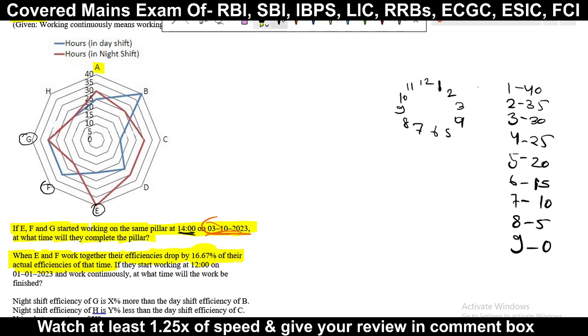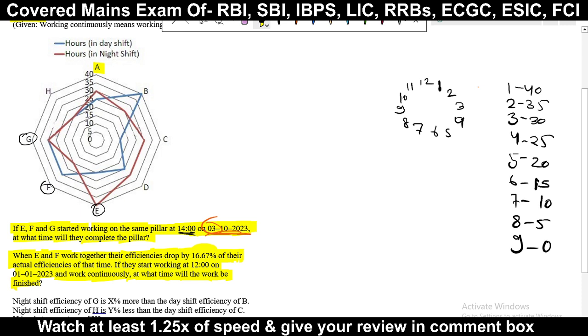If you remember, the fraction of this is 1/6. Let me first read the question. If they start working at this time and this date and work continuously, at what time will the work be finished? So we just have to calculate the time required to complete.